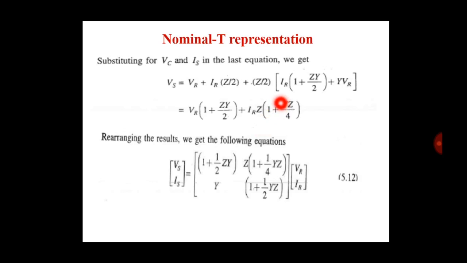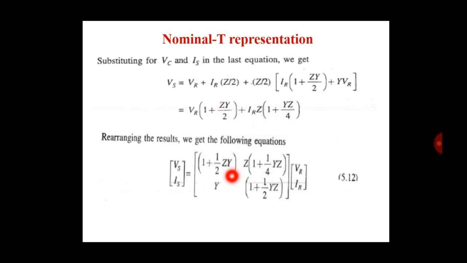First we multiply this out, and then we take IR and VR common. So here is IR into (Z, 1 plus YZ divided by 4), multiplied by 2. So the sending end voltage is in terms of VR and IR, and here the constants are in terms of impedance and admittance.